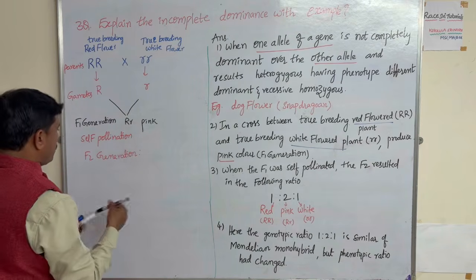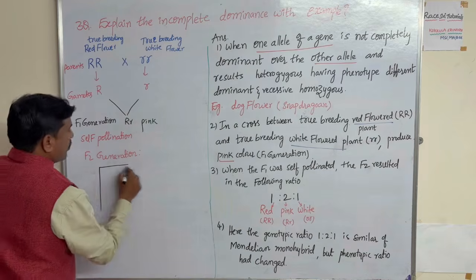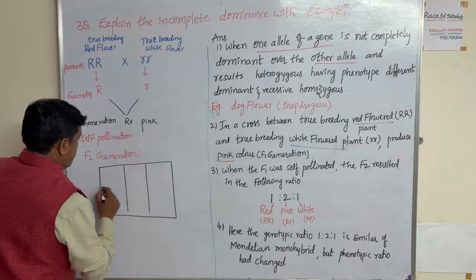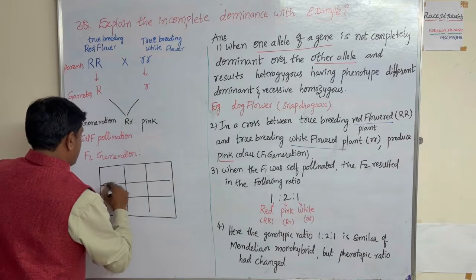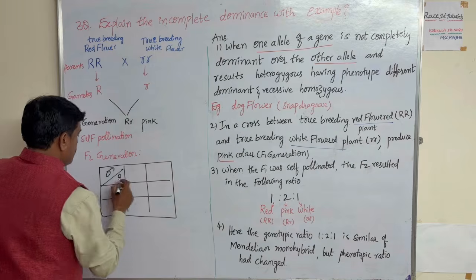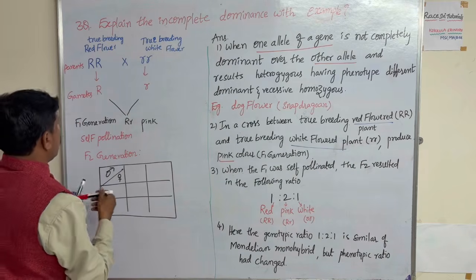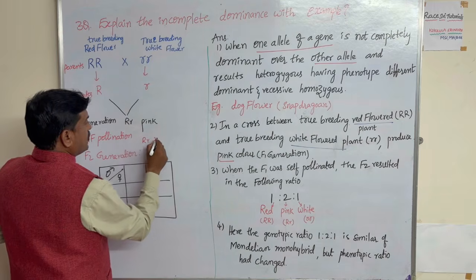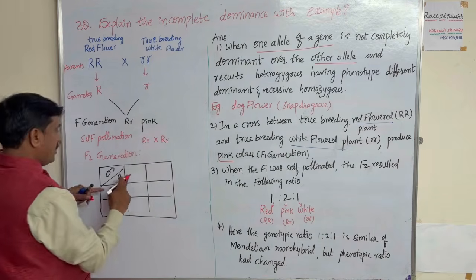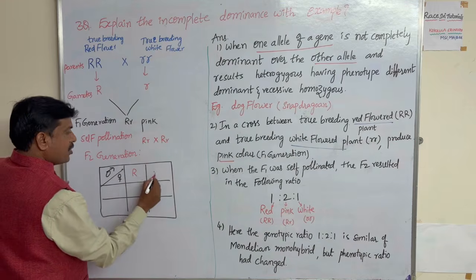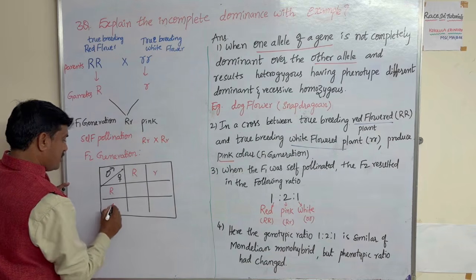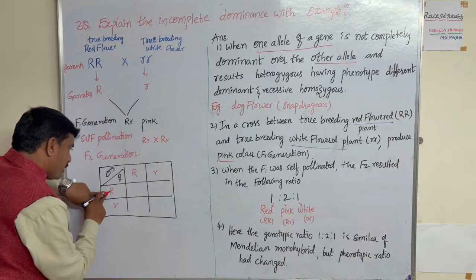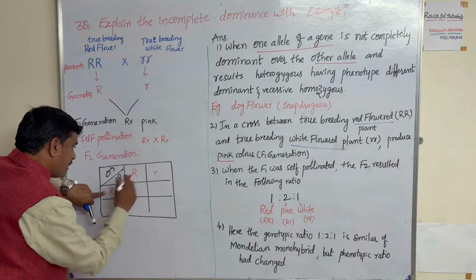For the F2 generation, make one box and write it. On one side, write capital R, small r, on both the top and the side, the same way. Now connect them.